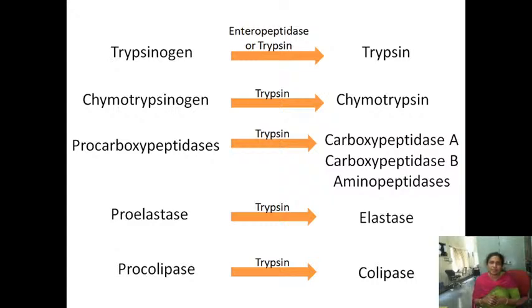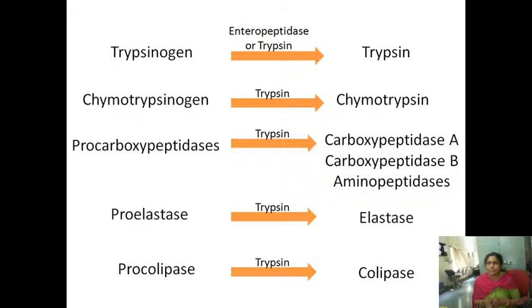Trypsin then converts chymotrypsinogen to chymotrypsin, procarboxypeptidase inactive form to active carboxypeptidase A, B, aminopeptidases, and this trypsin will also convert proelastase to active elastase, and procolipase to colipase. Like that, initially the inactive trypsinogen is converted to active trypsin by the enteropeptidase.